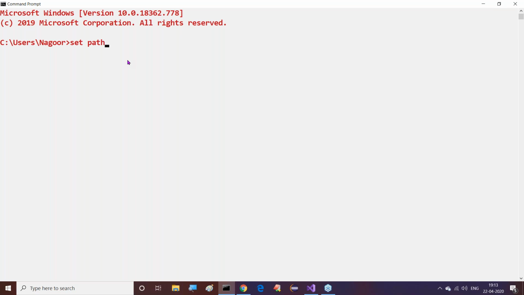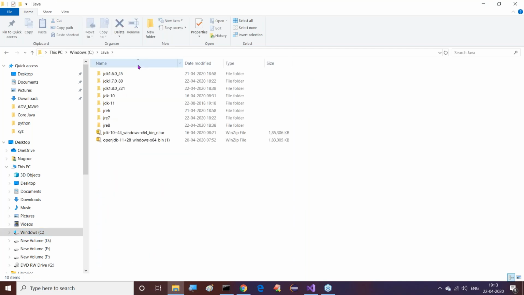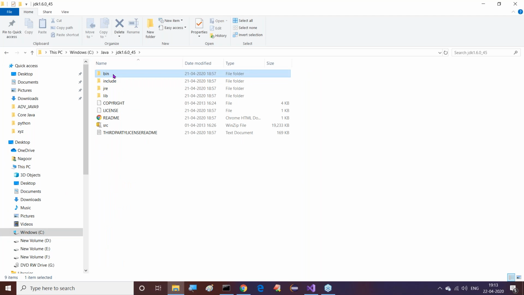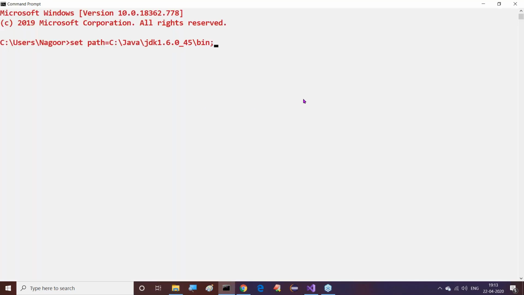Our available procedure is, first of all, I will set a path. Set path is equal to, C drive, Java, JDK 1.6.0 and bin, that I have to copy. Alright, so now here I'll provide this. Good. Let's complete it. Now at present, what are we getting with java -version? We are getting Java 6. Okay, fine. Here I can compile my program and I can execute my program. I can compile and I can execute this program here. I'm able to get it.